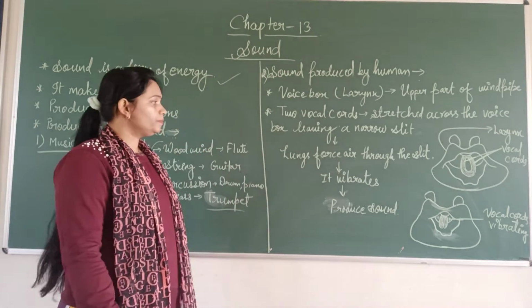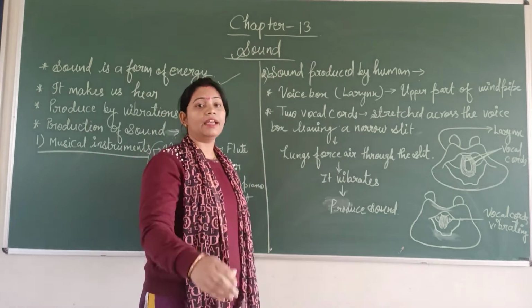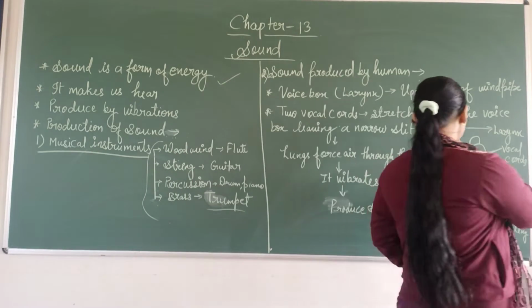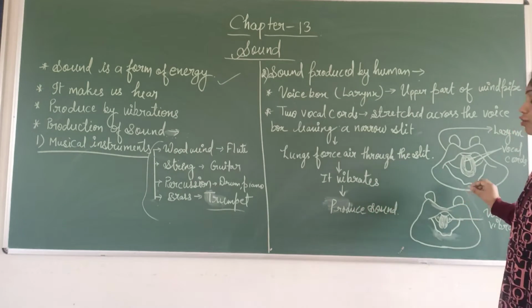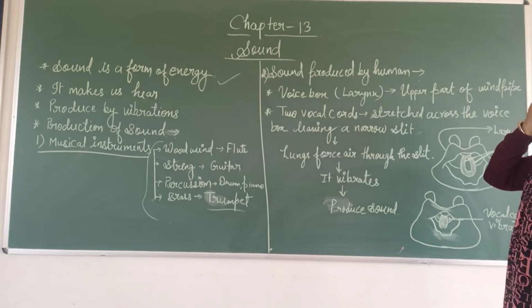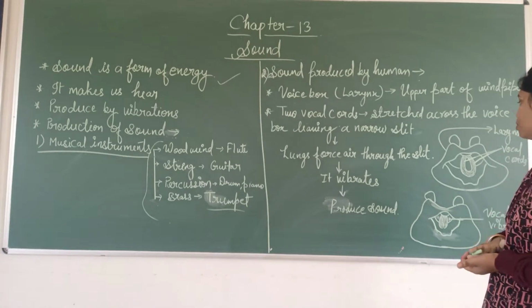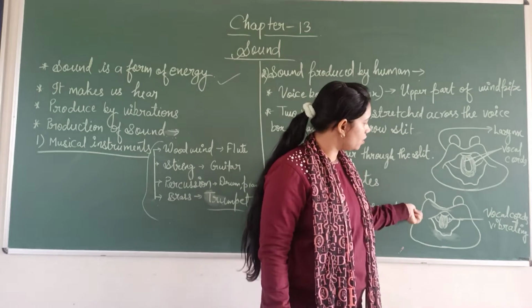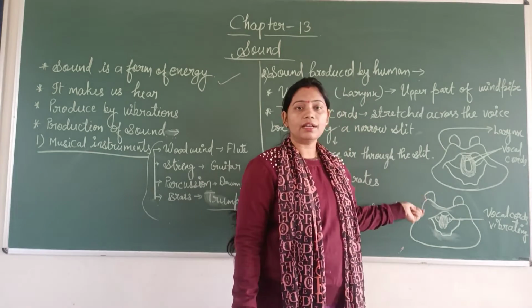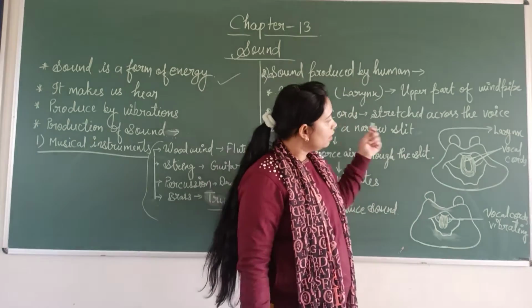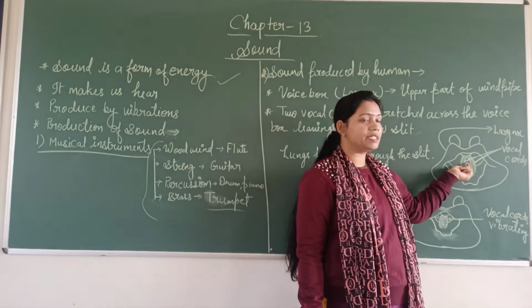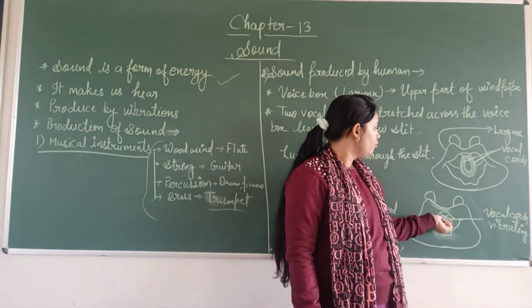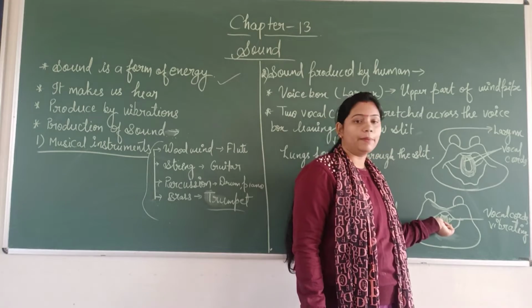So I have drawn two pictures to explain sound production in humans. This is the picture of the larynx. Both are the same picture. The only difference is that here the vocal cords are present and here the vocal cords are vibrating.